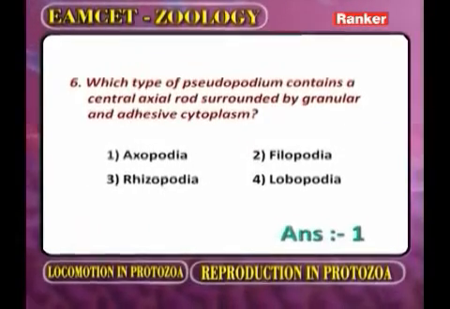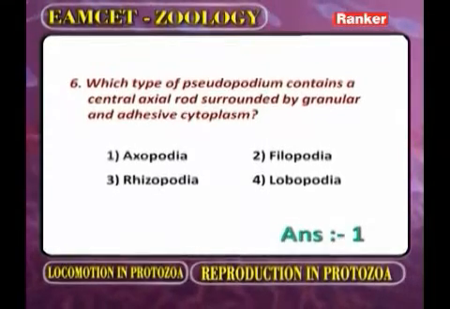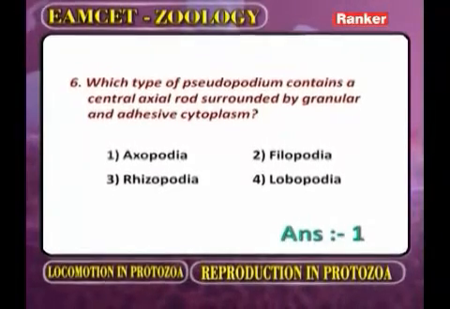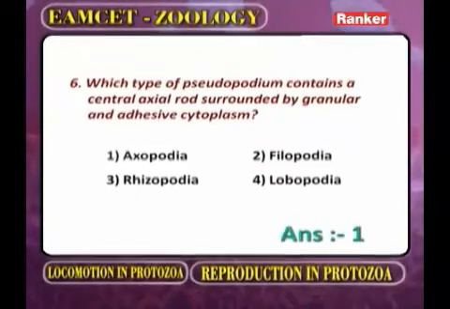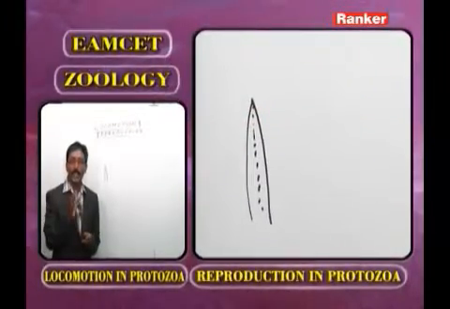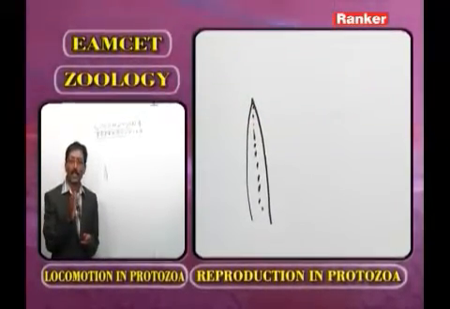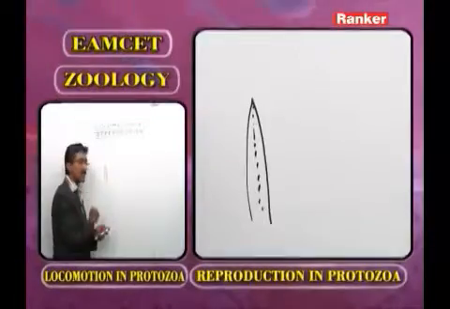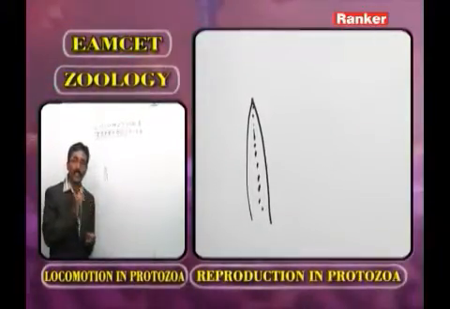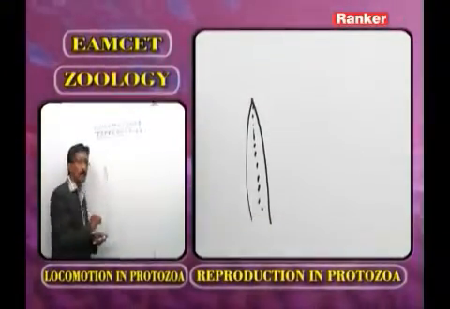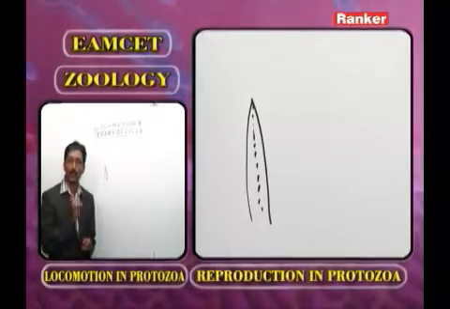Which type of pseudopodium contains a central axial rod surrounded by granular and adhesive cytoplasm? Now as we observe the previous question, in the exopodia or actinopodia the pseudopodia are arranged in a radiating manner. In the pseudopodia, an axial filament or axoneme is present.